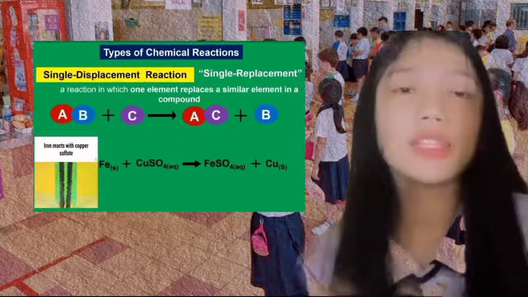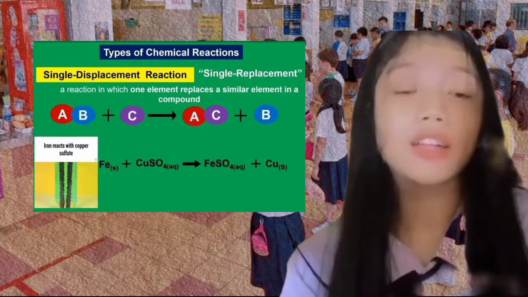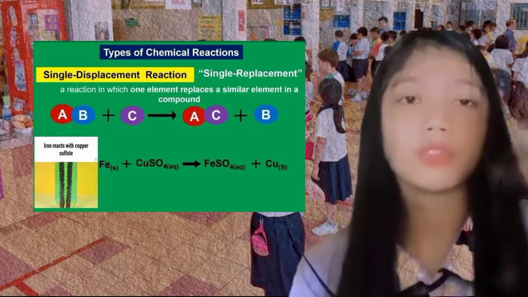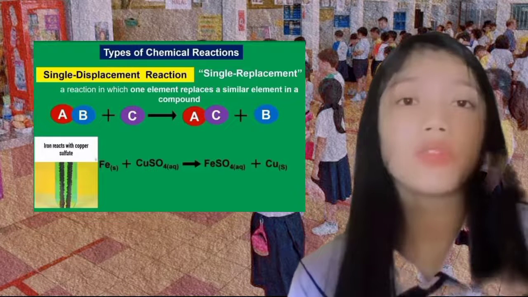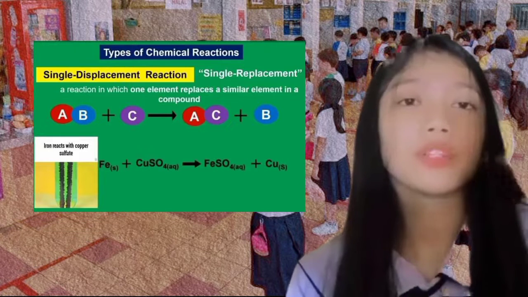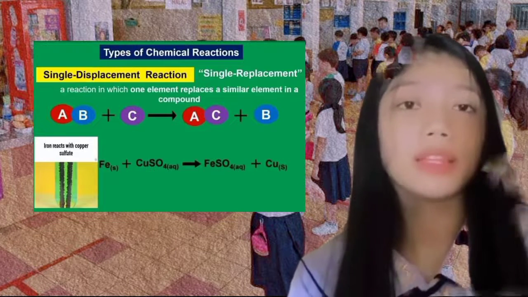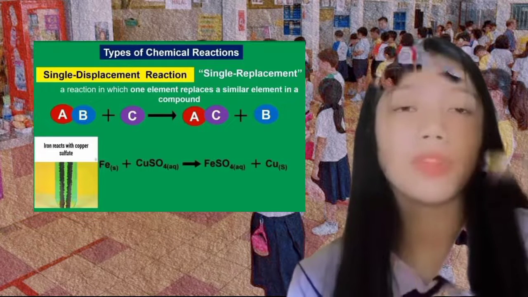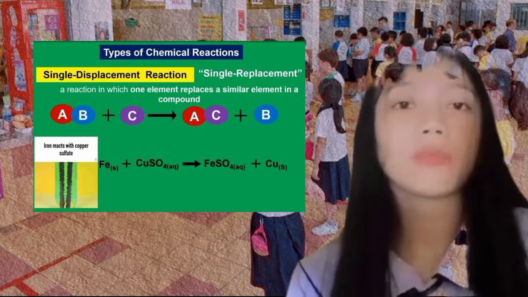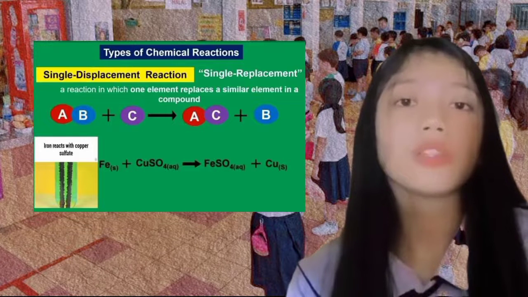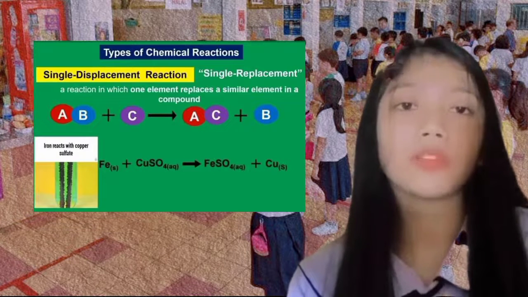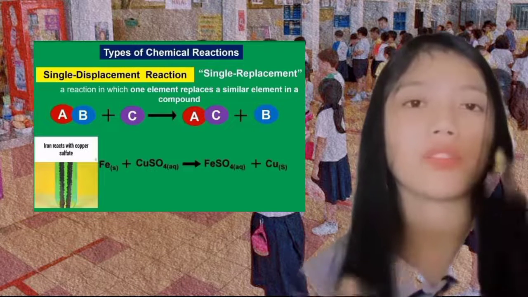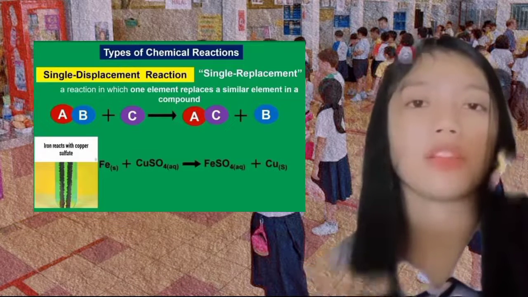Next is the single displacement reaction, a reaction in which one element replaces a similar element in a compound. Below is the general form of this reaction. In this reaction, element C is a metal and replaces element B, which is also a metal, in the compound. When the element that is doing the replacing is a non-metal, it must replace another non-metal in a compound. For example, iron reacts with aqueous copper sulfate and forms iron sulfate and copper.